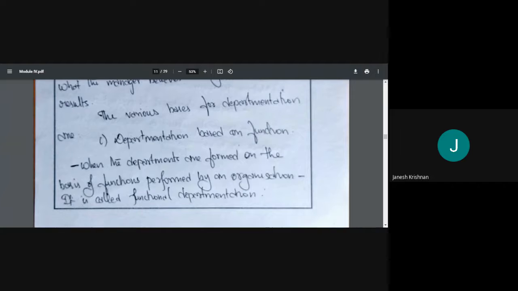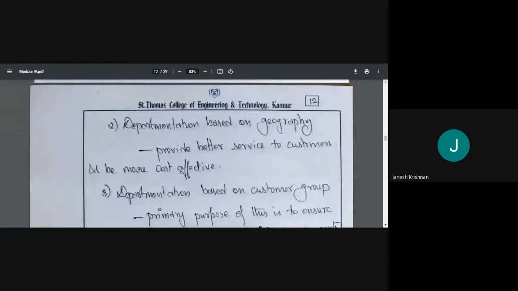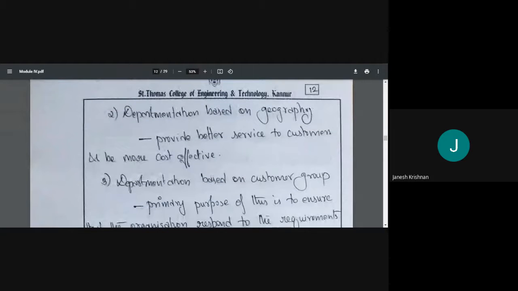It is called functional departmentation, right? And the second one is based on geography. That is where your company is. So in Indian Railway, they have north zone, south zone, east, west, and central zone. Each of these zones will have its own departments. Departments may be similar, but each will be independent.